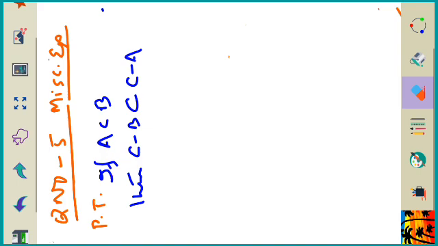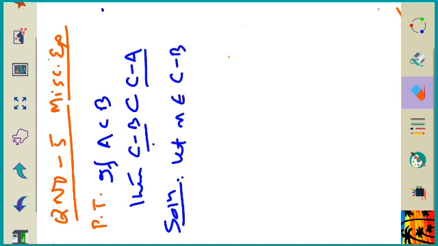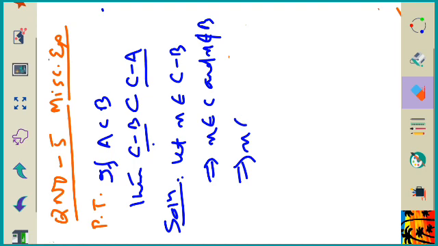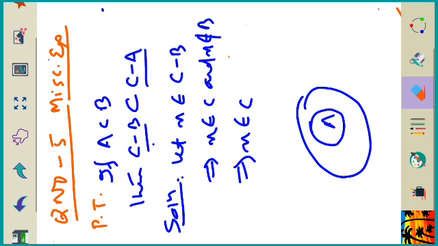Now, as I have told, for proving this subset, you do one thing. First, let X belong to this set. I have to prove X also belongs to this set. So let X belong to C minus B. So it clearly indicates that X belongs to C and X doesn't belong to B. Now, A is a subset of B. So if any X is not in B, X will lie here, and definitely it will not be in A also.